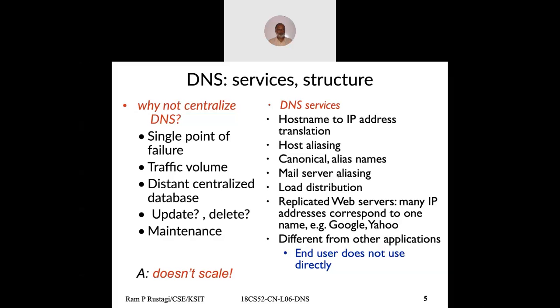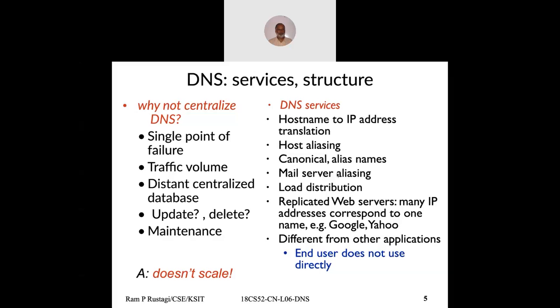One key difference between DNS and other internet applications is that DNS is one service which, as a user, you do not use directly. Like in the browser we type http://google.com. But when you type, the browser invokes the DNS service to find the IP address of google.com.